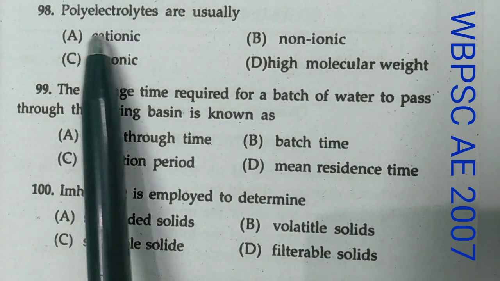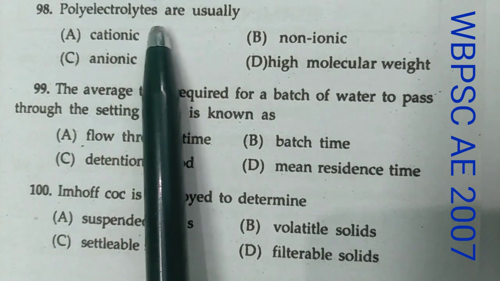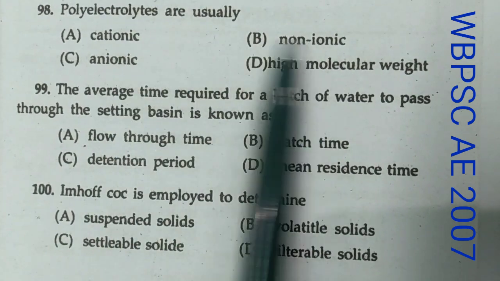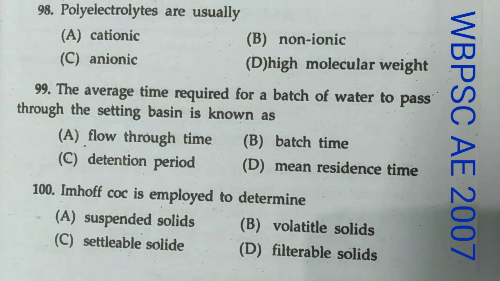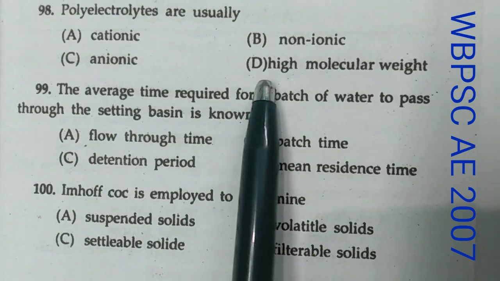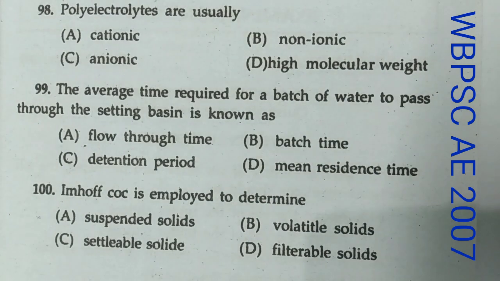Now question number 98. Polyelectrolytes are usually cationic, non-ionic, anionic, high molecular weight. Now we know that polyelectrolytes are both cations and anions. They have high molecular weights and are sometimes called polysalts. So option D, high molecular weight, is the correct option.